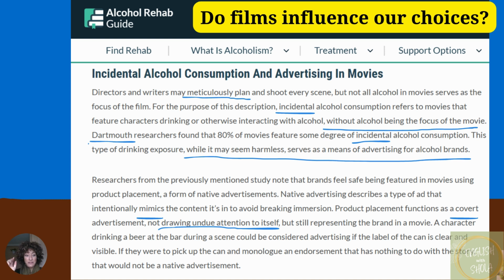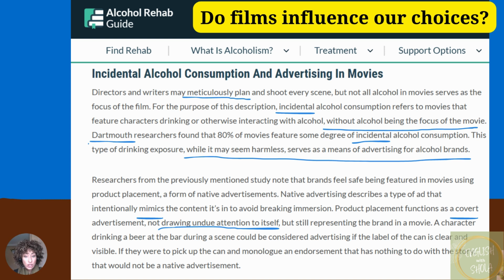So the fourth and final question, do films influence our choices? Actually, this is the same question as before, but we have some new information to read. Incidental alcohol consumption and advertising in movies. Directors and writers may meticulously, with much detail, with a lot of attention to detail, plan and shoot every scene.